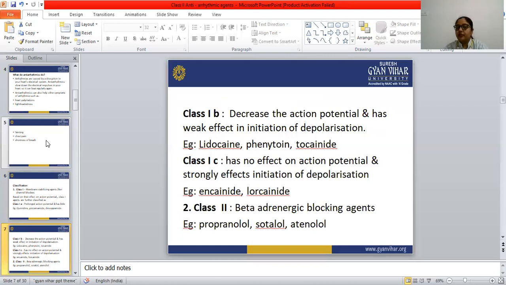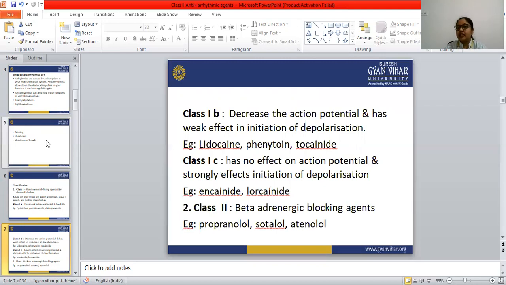Examples are lidocaine, phenytoin, tocainide. Lidocaine, phenytoin, and tocainide are the examples of the class 1B category. And class 1C has no effect on the action potential, neither decreasing nor increasing its duration. So these are the sub-classifications of class 1.